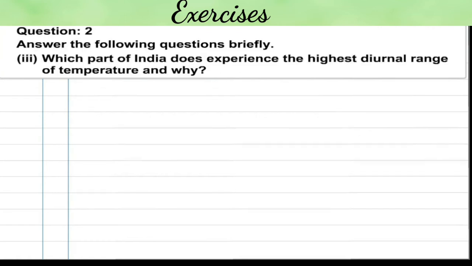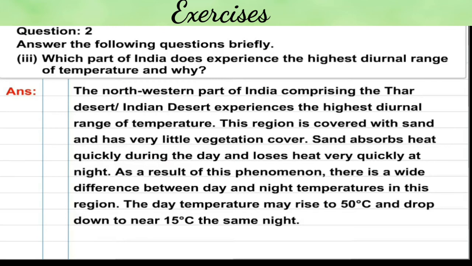Number 3. Which part of India does experience the highest diurnal range of temperature and why? Answer. The northwestern part of India, comprising the Thar Desert, that is the Indian desert, experiences the high diurnal range of temperature. This region is covered with sand and has very little vegetation cover.